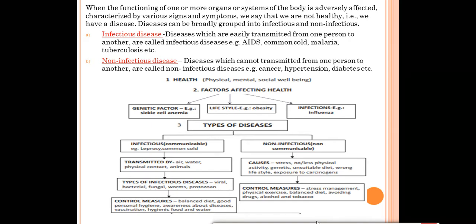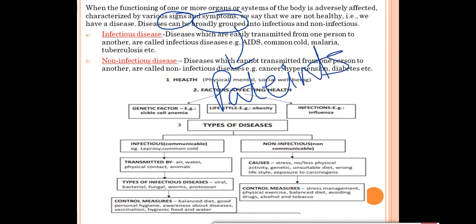So over there you can see two words are there, signs and symptoms. So what is the meaning of signs and symptoms? Symptoms means the things that the person who is having them can observe. For example, you're having a headache, or your skin color has changed, that you can observe by yourself. So those things are called symptoms.